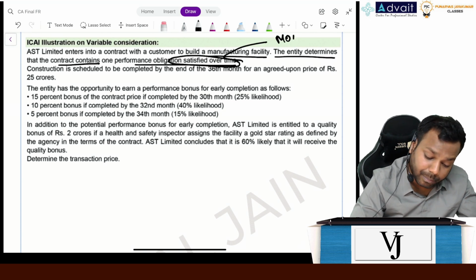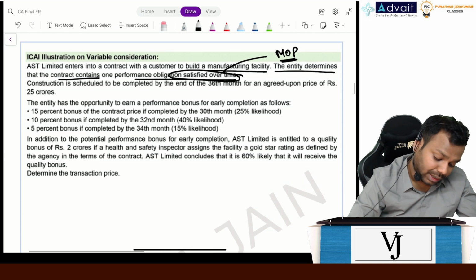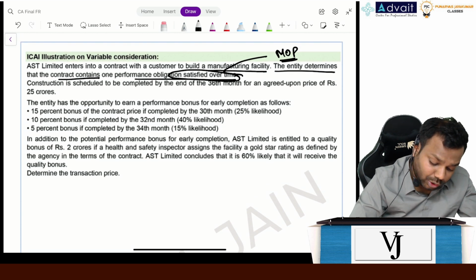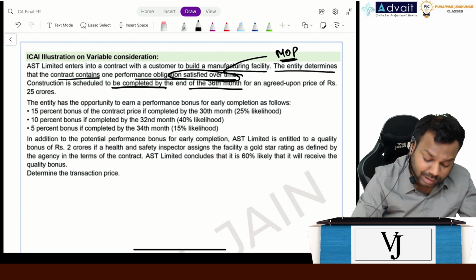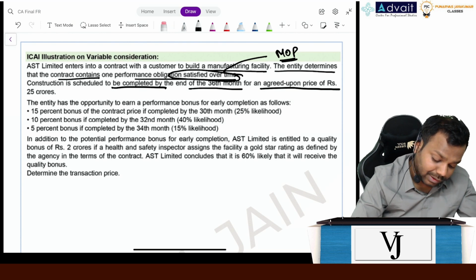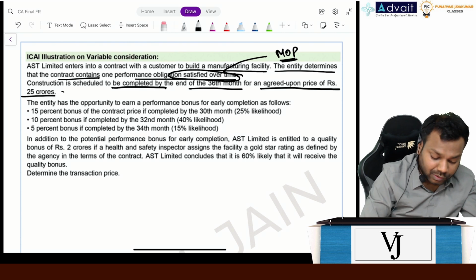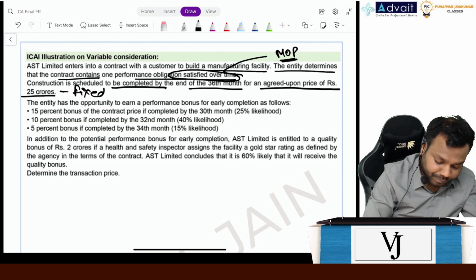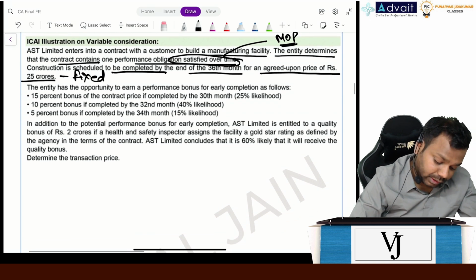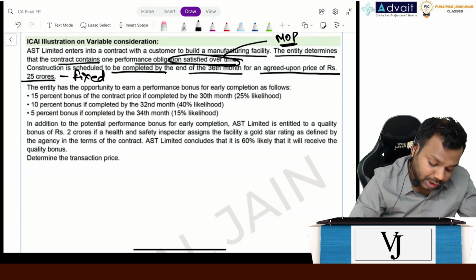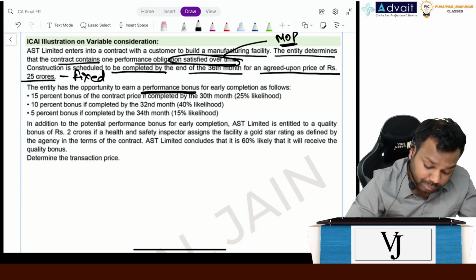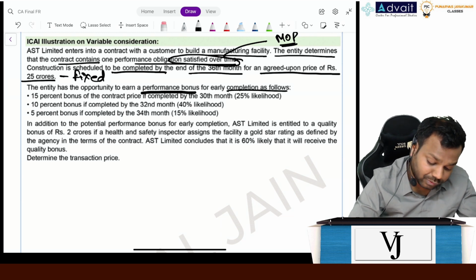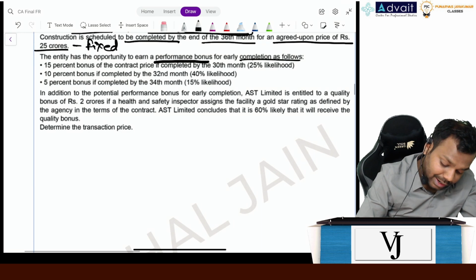Measure of progress. Now it says the construction is scheduled to be completed by the end of the 36th month for an agreed upon price of rupees 25 crores. This is a fixed consideration. Okay, now the entity also has the opportunity to earn a performance bonus for the early completion as follows. It says I will get 15% bonus.